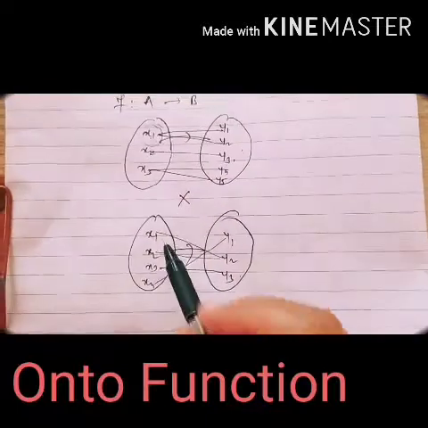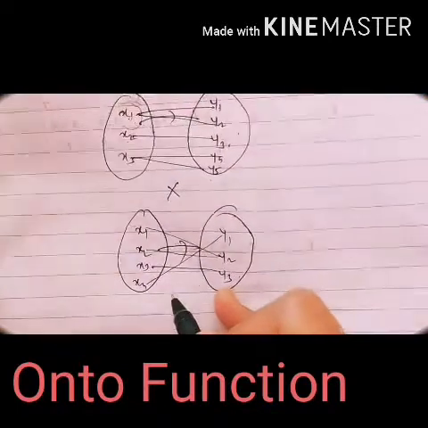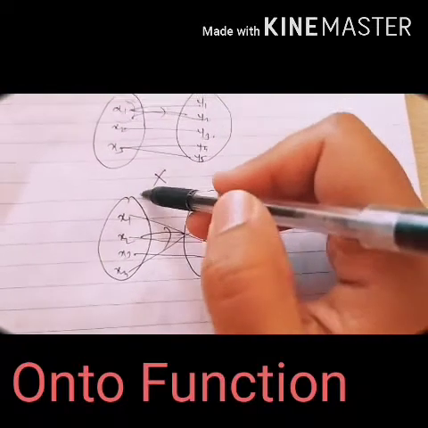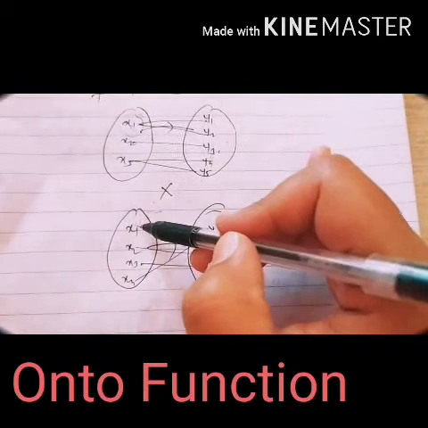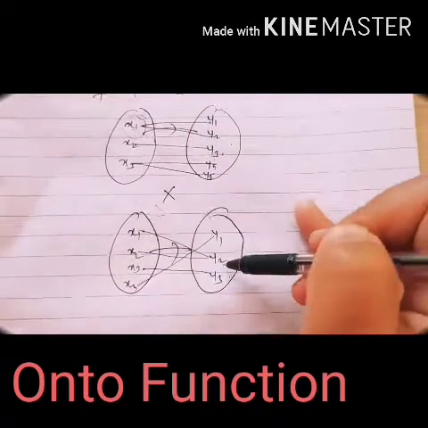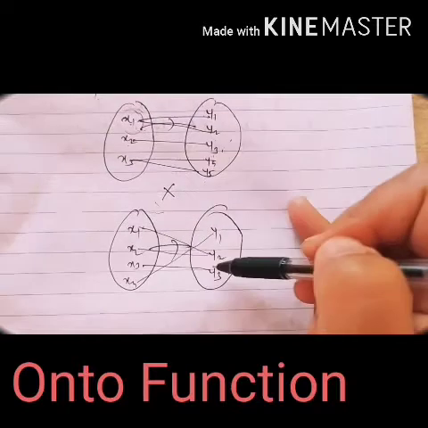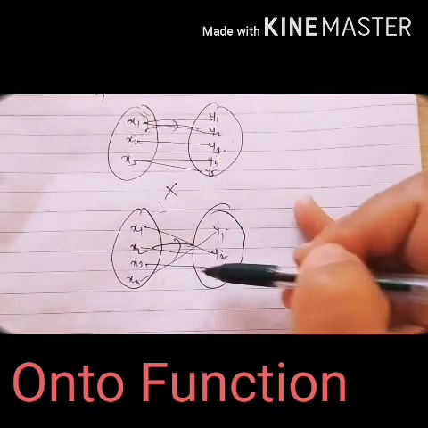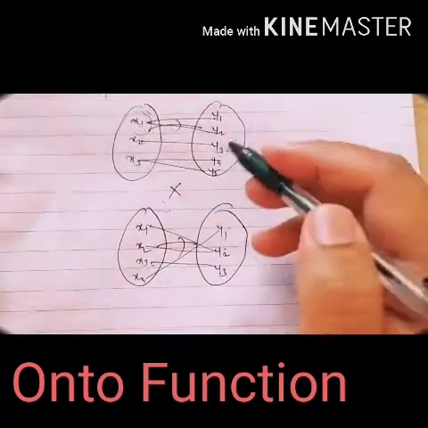Now is it satisfying the condition for a function? Okay. So every element from the domain set should have a unique image in the codomain set. Now x1 to y2, x2 to y2, x4 to y1 and x3 to y3. Getting? So is it a function?